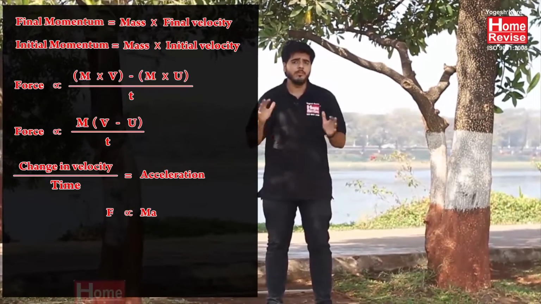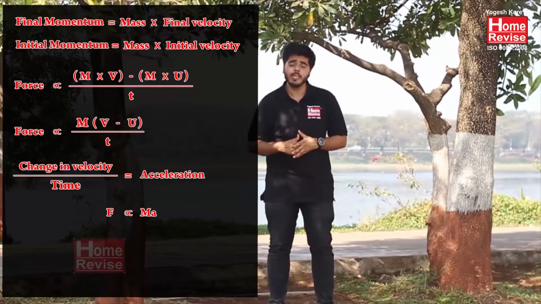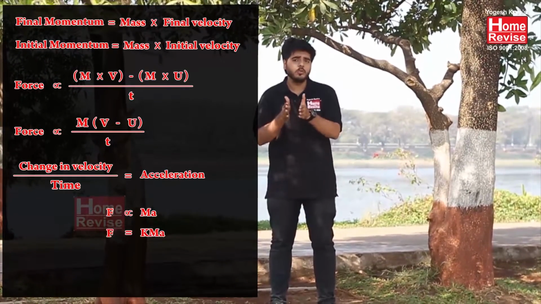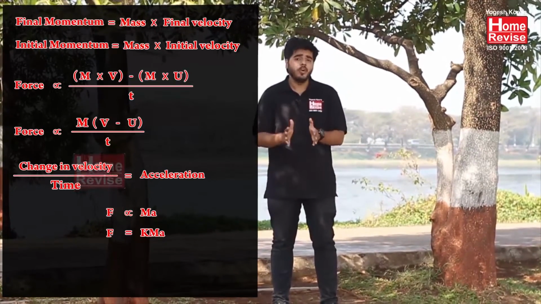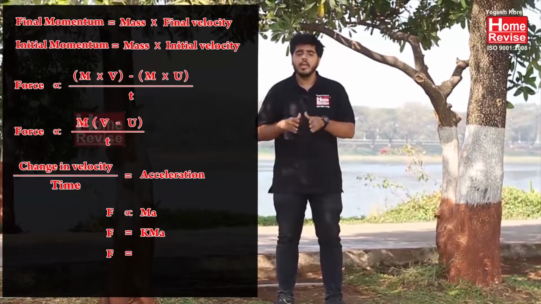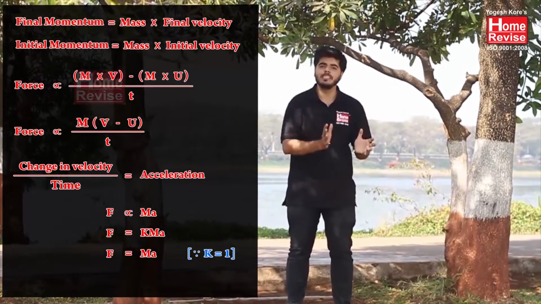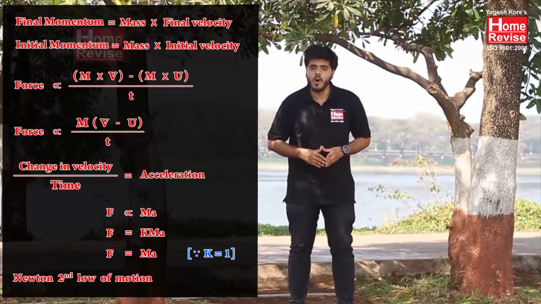Now if I'm going to remove the directly proportional sign and introduce an equal to sign, then I have to introduce a constant. So I'm going to get F is equal to k times m into a, where k is our constant. The value of the constant is equal to 1. So the final answer which we are getting is F is equal to m into a, that is force is equal to mass into acceleration, and that becomes Newton's second law of motion.